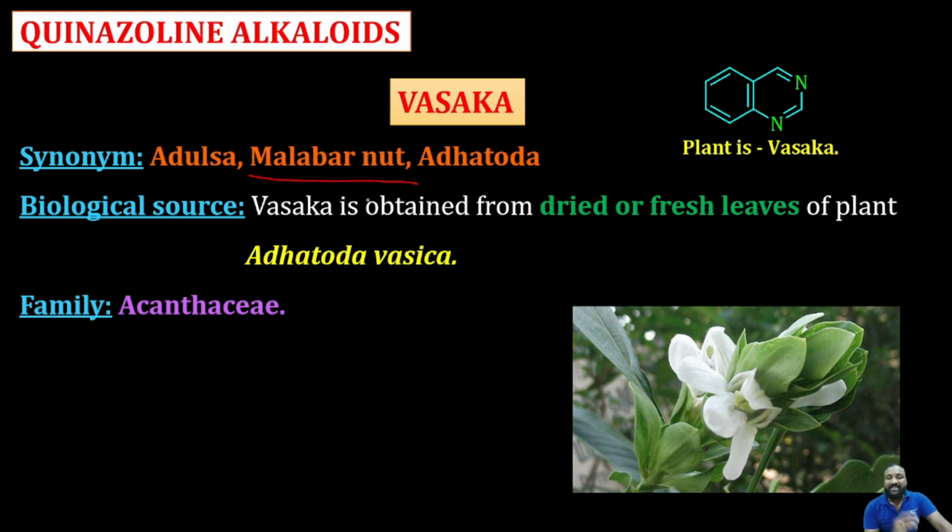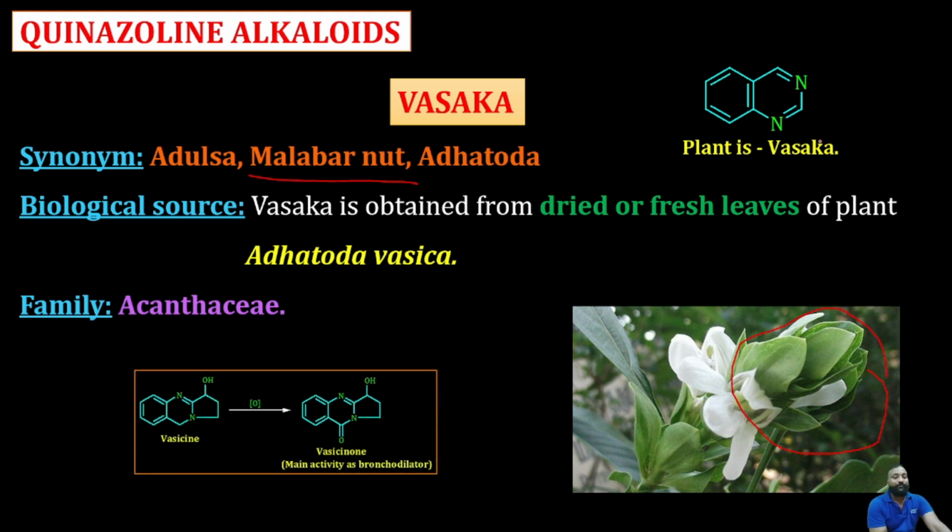Adulsa are the synonyms. It is obtained from the dried and fresh leaves of Vasaka. The plant called Adhatoda vasica belongs to the family Acanthaceae. Adulsa, Adhatoda, vasica, Acanthaceae, they all start with A. These consist of a quinazoline nucleus.